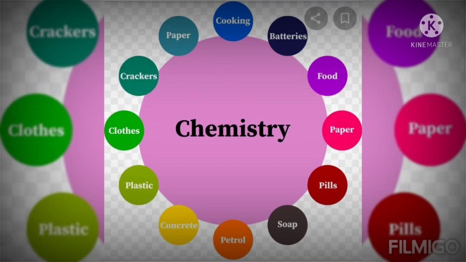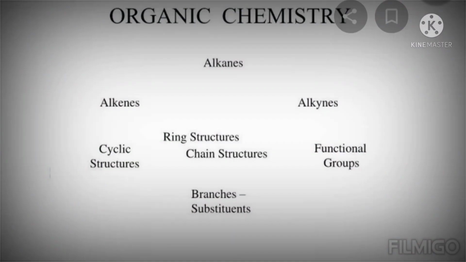Functional groups means RCHO means aldehyde, ketone, carboxylic acid, amine. Next what we see, which functional groups? Alcohol, amide, then ether also. There are functional groups. What is meant by functional group?